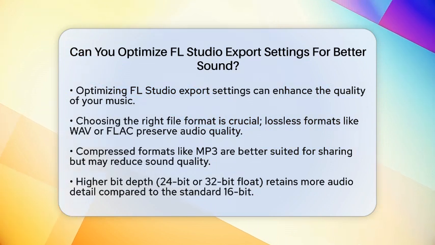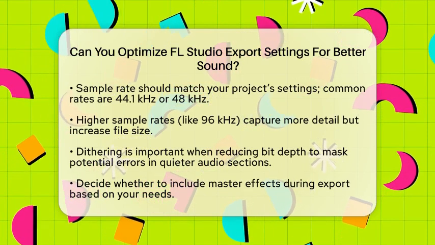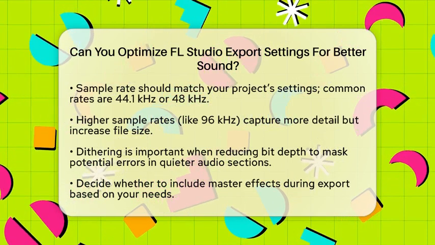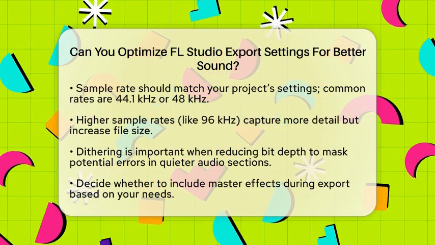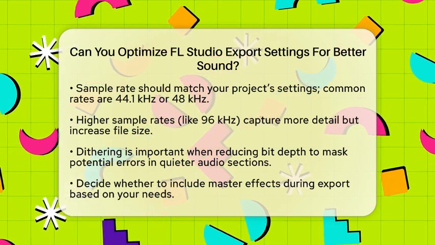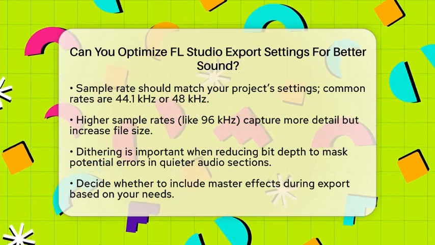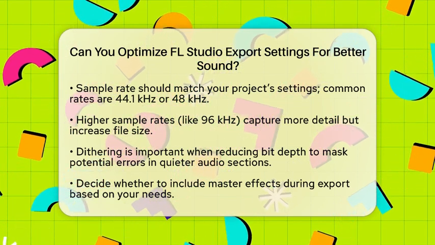Next, let's talk about bit depth. Exporting at a higher bit depth, like 24-bit or 32-bit float, helps retain more detail in your audio. 16-bit is the standard for many platforms, but if you want to keep more dynamic range, 24-bit is a solid choice for your final exports.